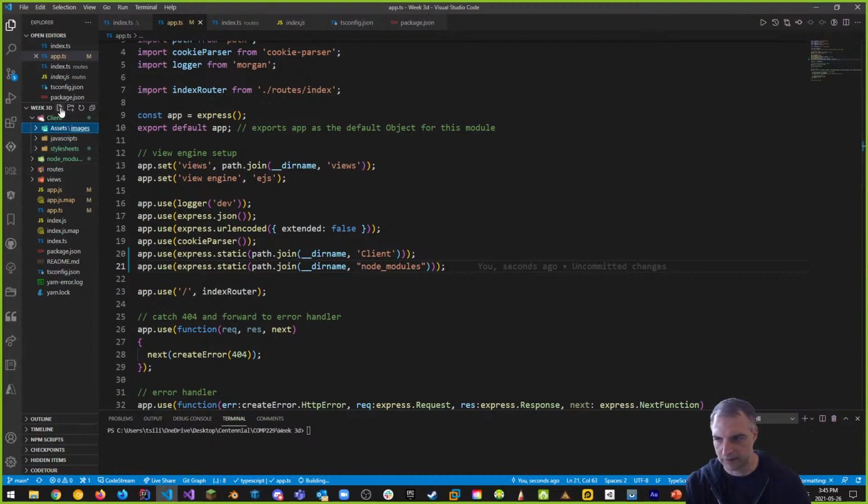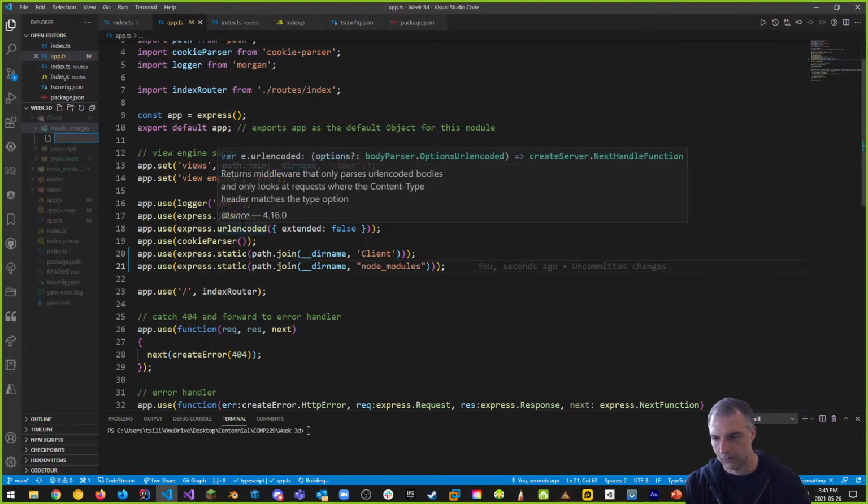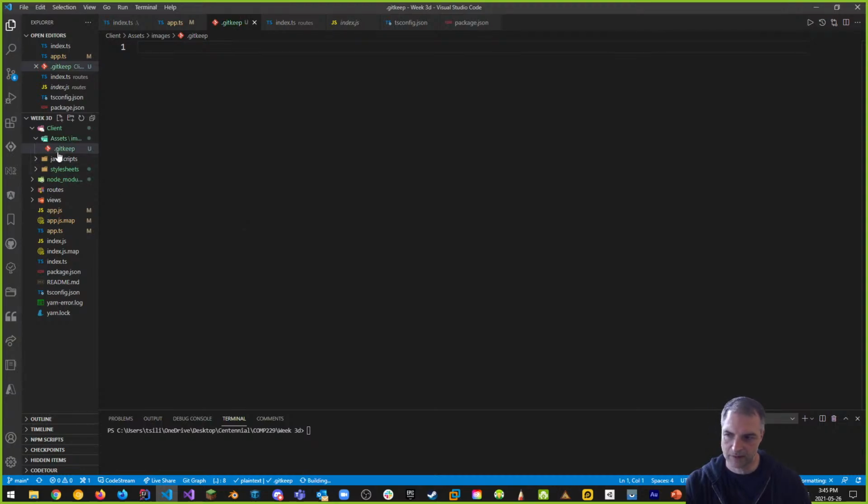The way to do that is to click this plus button right here or add a file. And I'm going to add a .gitkeep. What .gitkeep does is it keeps the file structure because you need a file in there. If you have an empty folder, GitHub will remove it. This way it'll keep it because there's something in there. .gitkeep is just a placeholder, if you will.